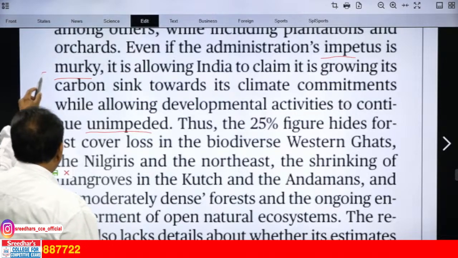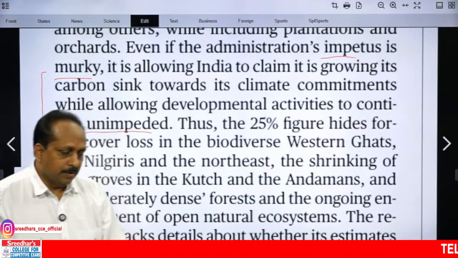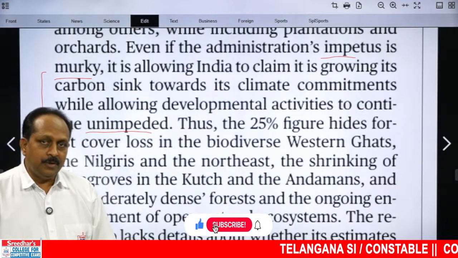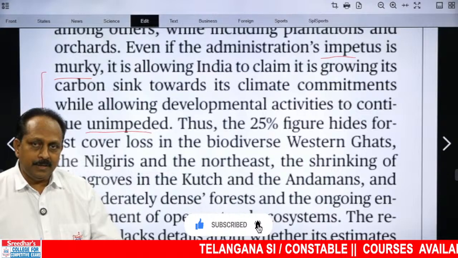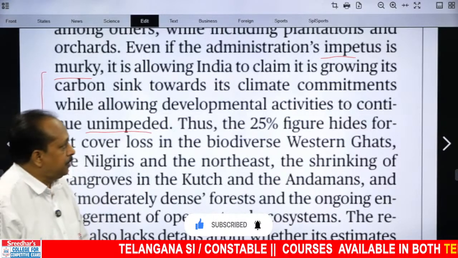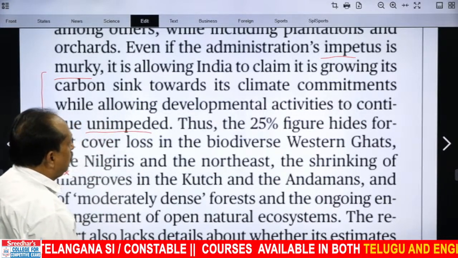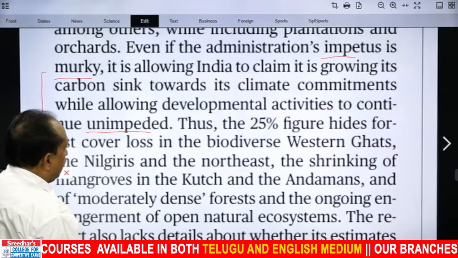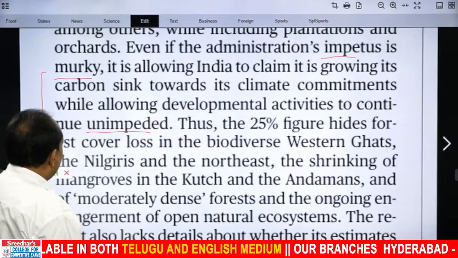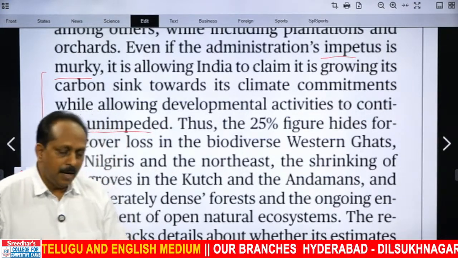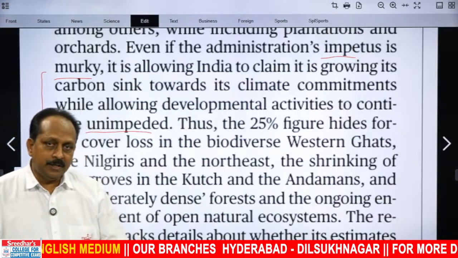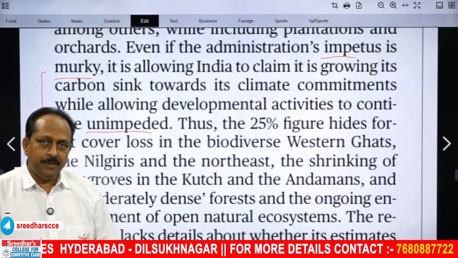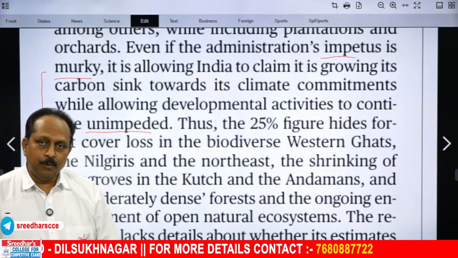There's a problem here. The problem is what? When it includes plantations and orchards and excludes community forests, it can project in a particular way. What is that projection? Allowing India to claim it is growing its carbon sink towards its climate commitments, while allowing developmental activities to continue unimpeded. Because of this definition of forest, the government can continue with its developmental activities. At the same time, it can claim it is going in the right direction to meet the climate change related carbon footprint goals.